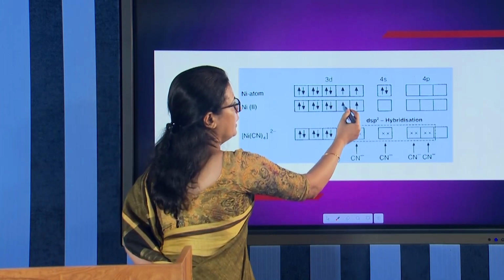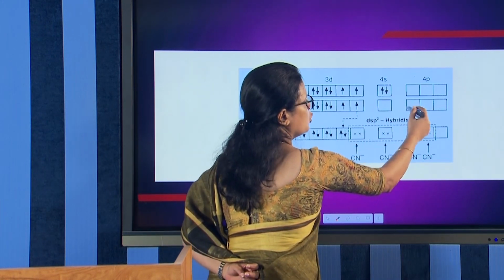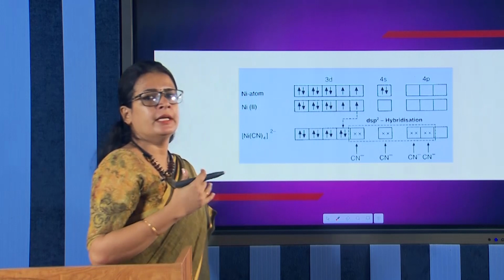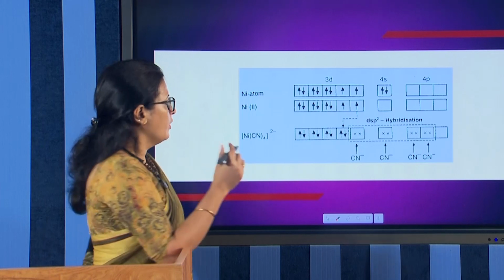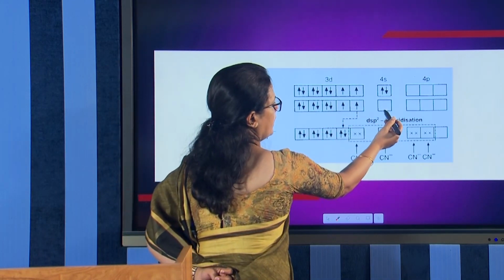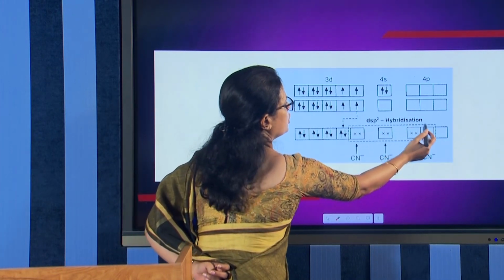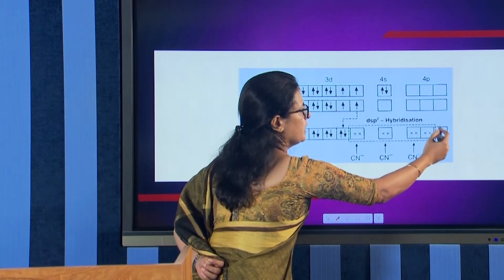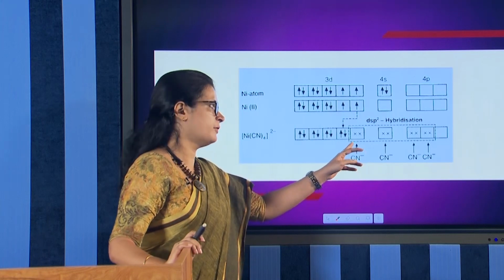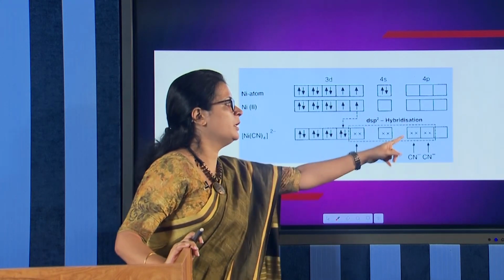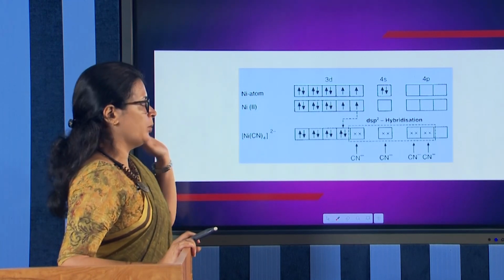And now one d orbital is available, one s orbital is available, and 2 4p orbitals are needed, right. How many hybridized orbitals are to be provided? 4. So, we need only 1d, 1s and 2p. So, that is why dsp2 hybridization. The third p orbital is not taken for hybridization because we already got an empty orbital from the d orbital. dsp2 hybridization. This is the way of forming [Ni(CN)4]2-.